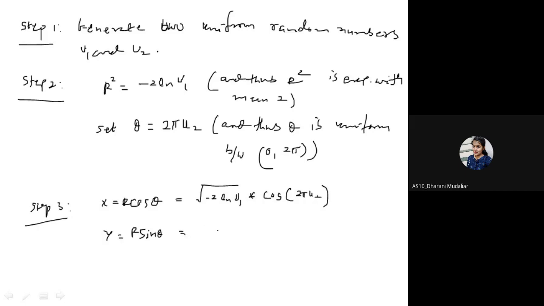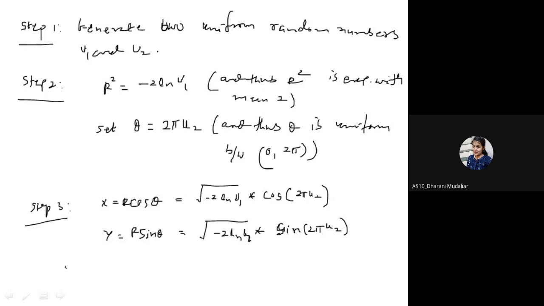And what is r sin theta? r is the square root of minus 2 ln u1 into sine of 2 pi u2. So x equal to square root of minus 2 ln u1 into cos 2 pi u2, and y is equal to square root of minus 2 ln u1 into sine 2 pi u2.